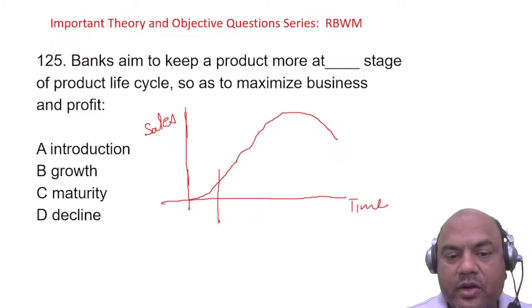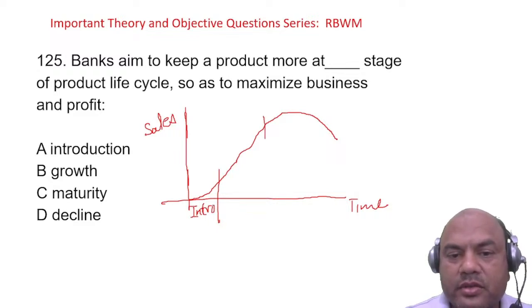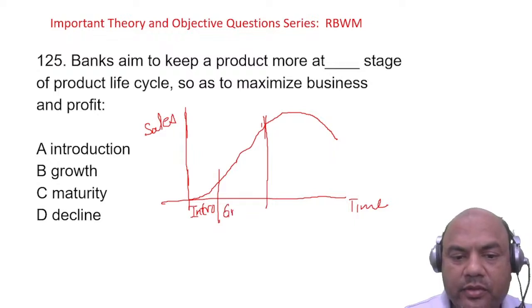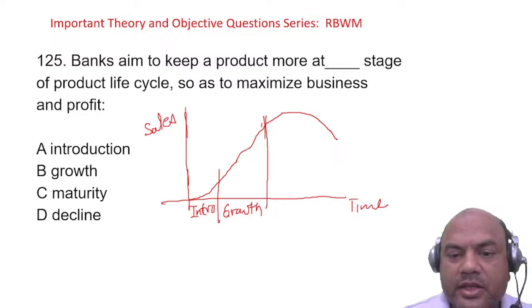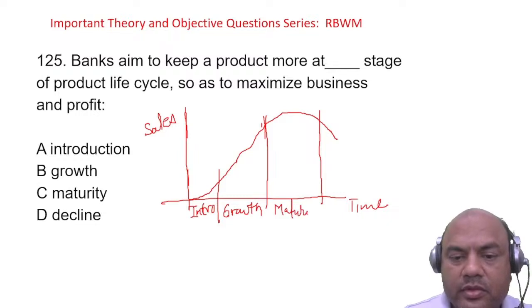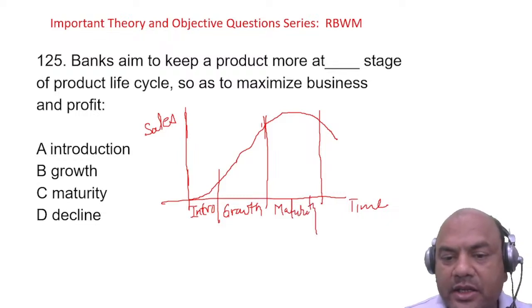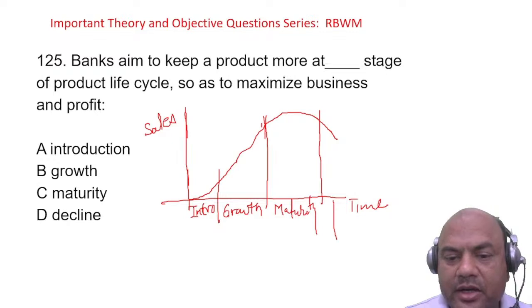This is the introduction phase, then this is growth, then this one over here is maturity, and the last one is decline.